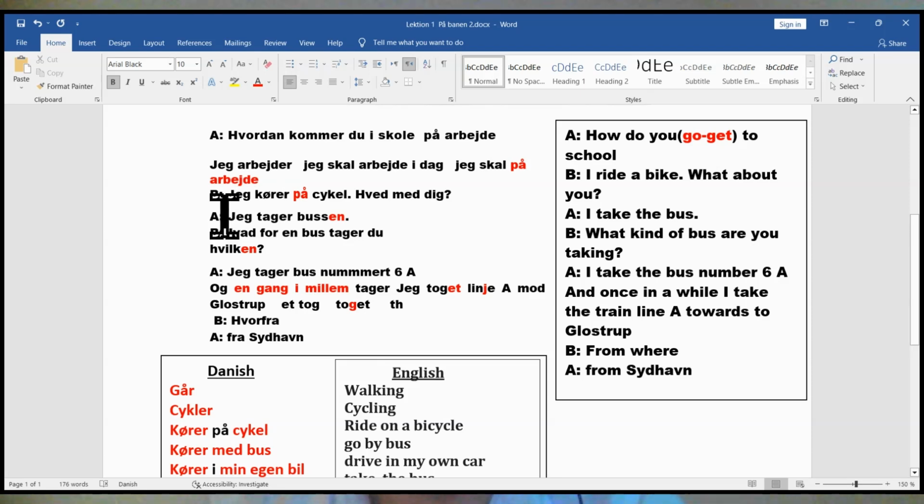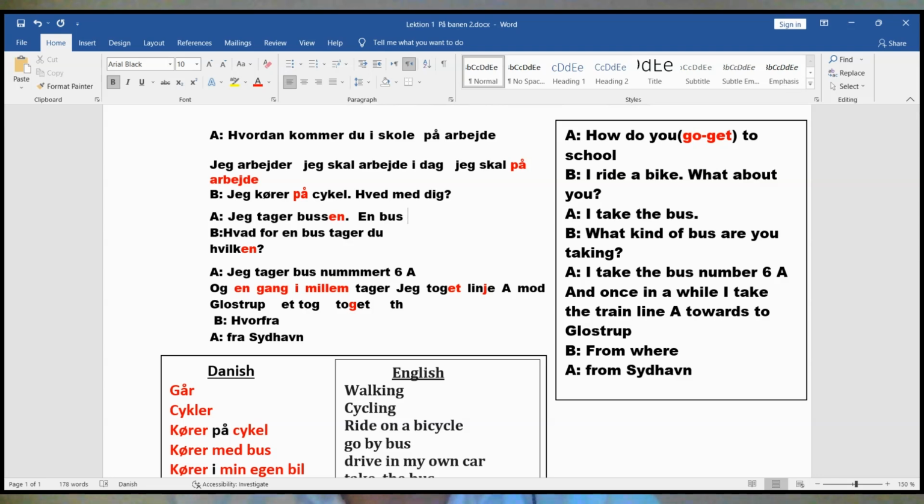Okay? Jag tar bussen. I take the bus. Or I get the bus. Or I go by bus. Jag tar bussen. I take the bus. And remember here, because here we have E and the word bus. So here the noun is bus.